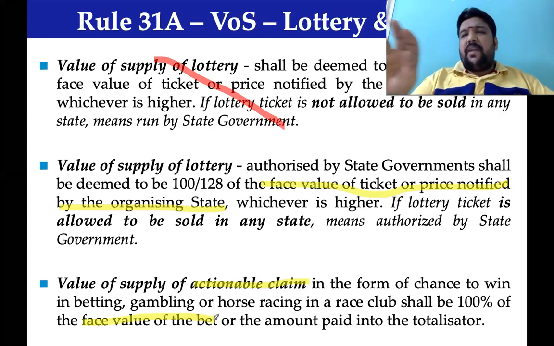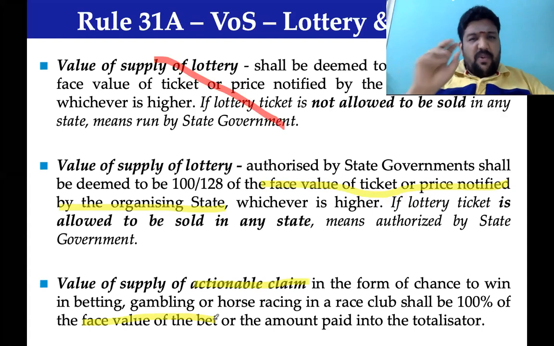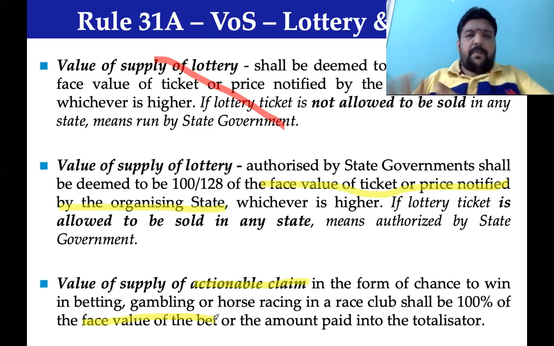Immediately don't jump on me, don't ask me about what will happen to Dream 11 and all that. My simplest answer is that the value that you bet will become your value of supply.